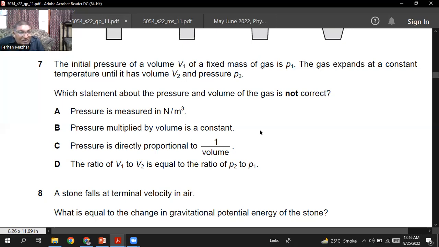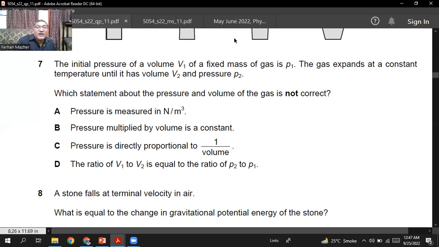Pressure is directly proportional to 1 by V. That is also true. Pressure is inversely proportional to V basically, but if you use the word directly proportional, then you have to write 1 by V. The ratio of V1 to V2 is equal to the ratio of P2 to P1. So this is the last option which they have given to us.